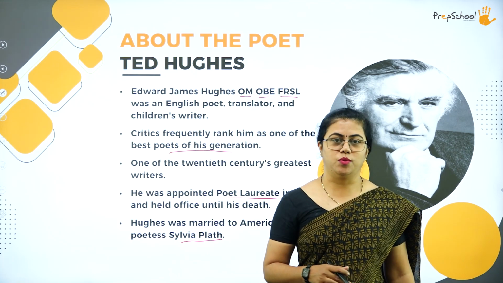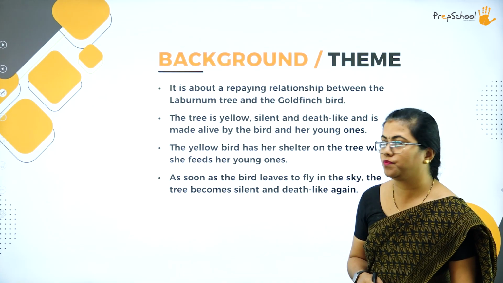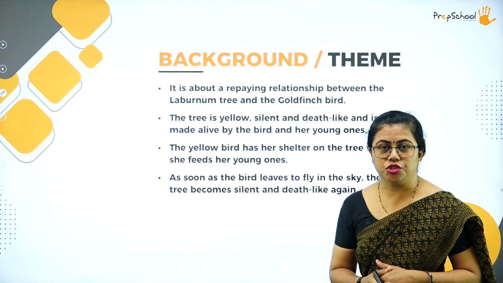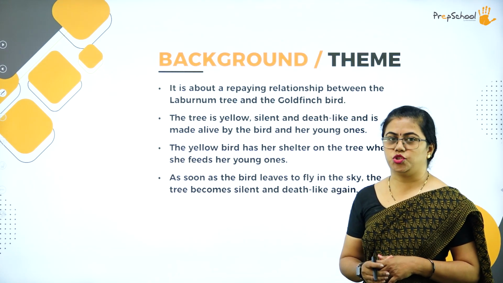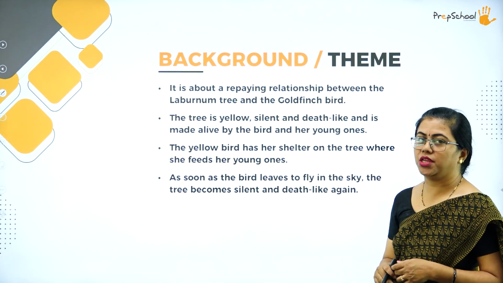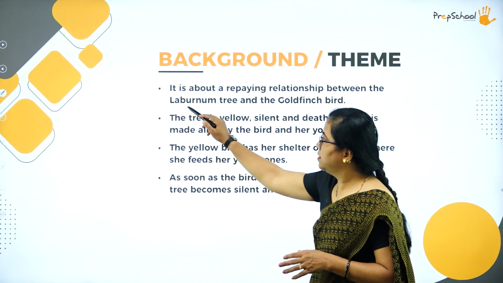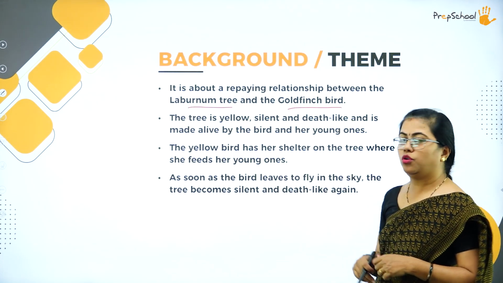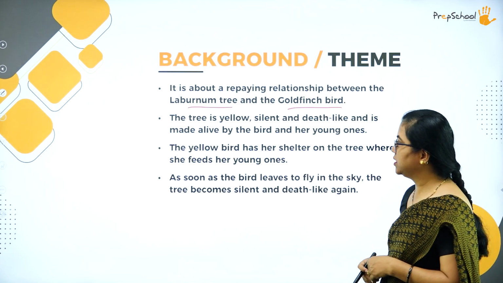So let us start with the background of the poem. This poem is about the repaying relationship between the bird and the tree. How you can repay that relationship is written here. This is about the laburnum tree and the goldfinch bird. I'll tell you what a goldfinch bird is as we progress into the slides.